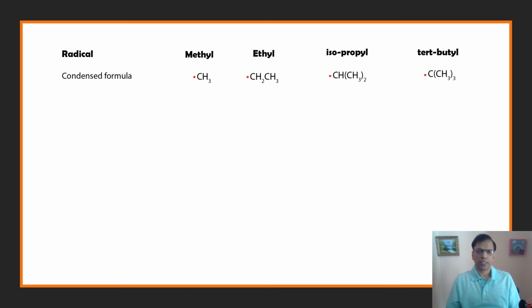So in order to understand why you get 99% and very high selectivity of the tertiary hydrogens being selected over the secondary, over the methyl, we need to understand the stability of the radicals. So here I have the different radicals: methyl radical, ethyl, isopropyl, and T-butyl radical, and we'll try to understand why bromine atom selectively picks only the tertiary hydrogens.